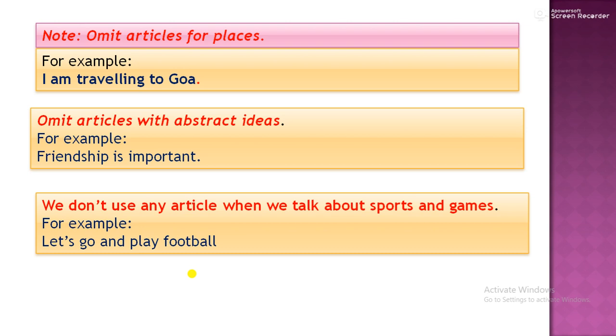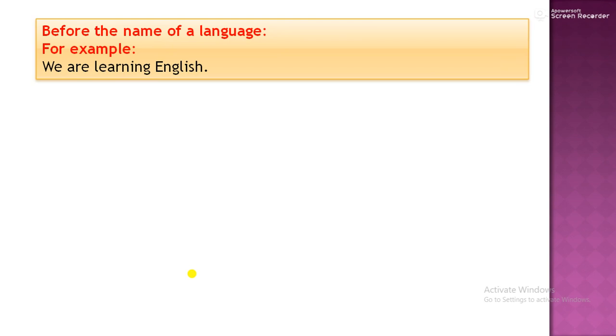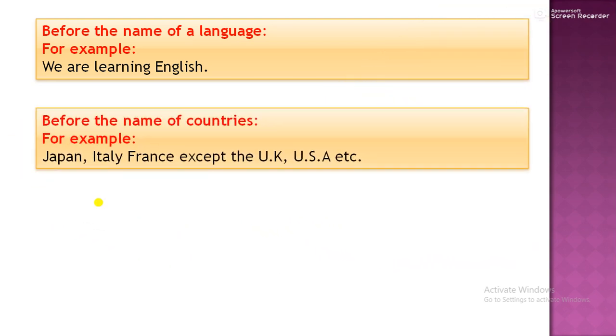Commonly when we are talking, no need to use one. Before the name of a language, we are learning a language, means we are learning English. So no need to use any article before it. Before the names of countries, for example, Japan, Italy, France, except the UK, the USA, etc. This is all.